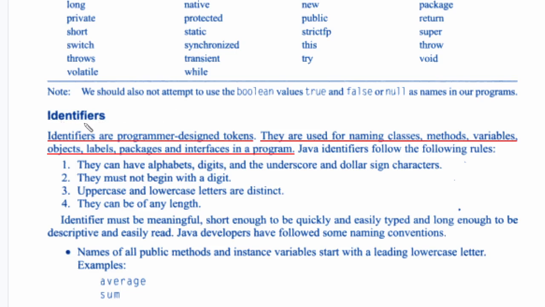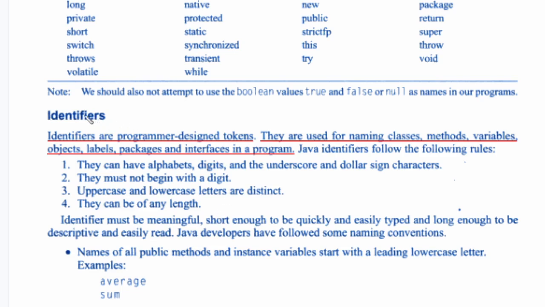If you want to give a name for a variable, array, or any other data elements, then we use identifiers. Identifiers are programmer-designed tokens. These identifiers are created by the programmer according to their requirements. They are used for naming classes, methods, variables, objects, labels, packages, and interfaces in the program. They are just names given to a variable or class.